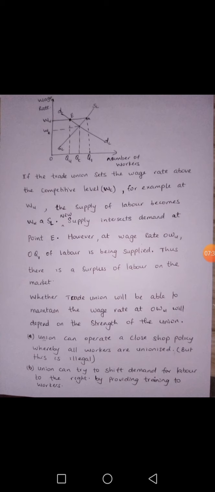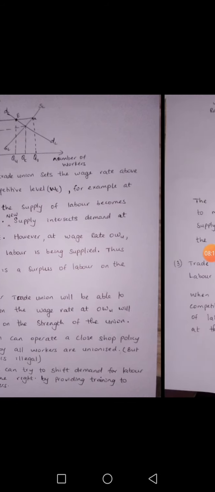the union. For example, the union can operate a closed shop policy whereby the union requires all workers to be unionized, or the union can try to shift the demand for labor to the right. This can be done by increasing labor productivity, by giving labor more training. Labor productivity can increase, and this can increase demand for labor, shifting demand to the right, and hence equilibrium can be at the point A. In the diagram, if demand shifts to the right, equilibrium will be at the point A.